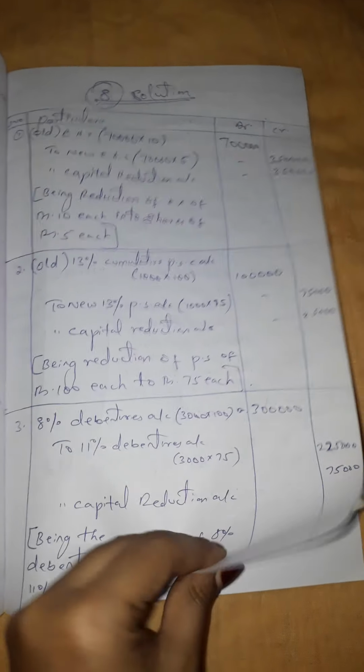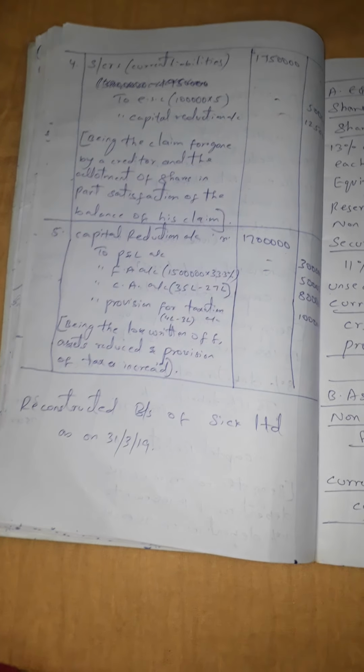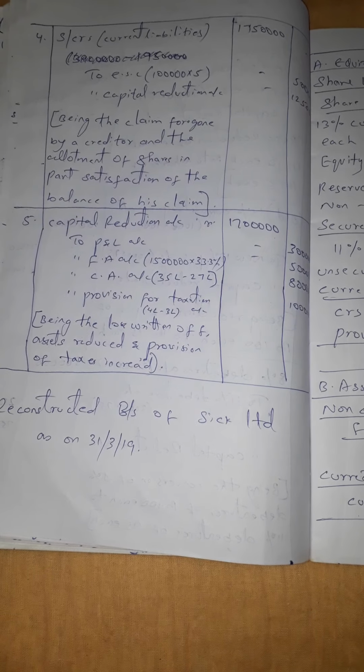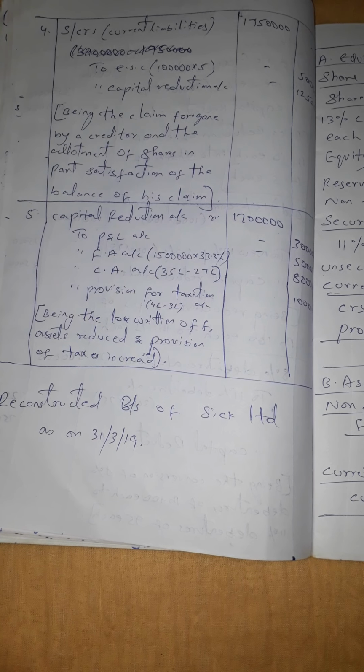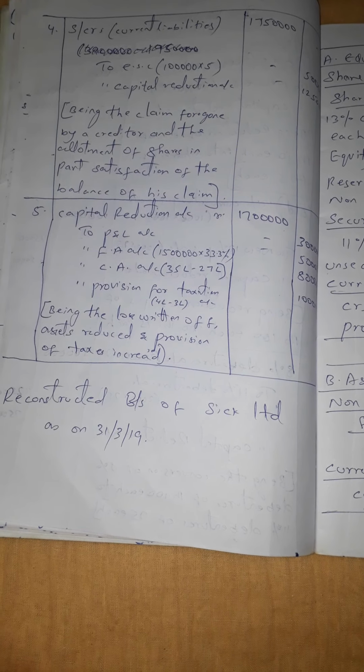Now next they have given fixed assets. As per the adjustment, the fixed assets are to be reduced by 33.3%. So on 15 lakhs, calculate 33.3%, you are getting 5 lakhs.